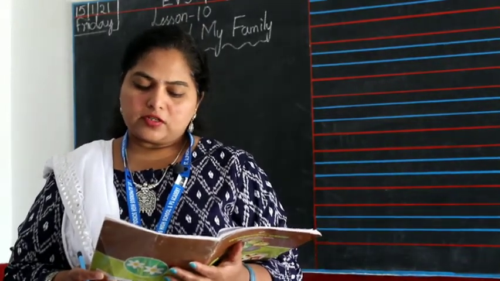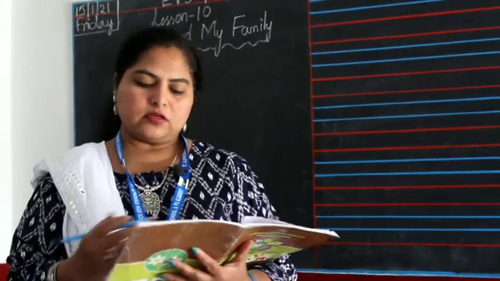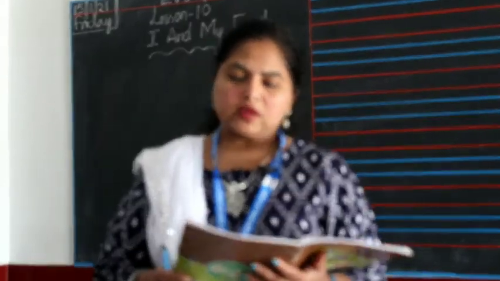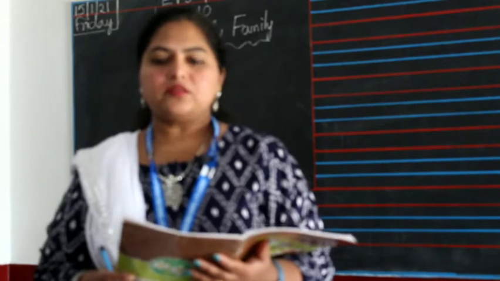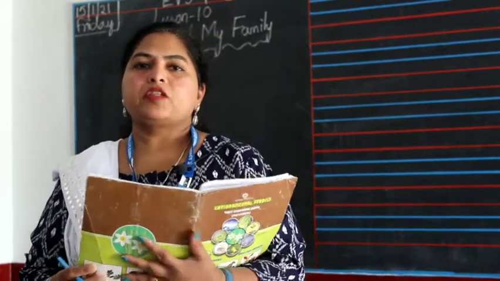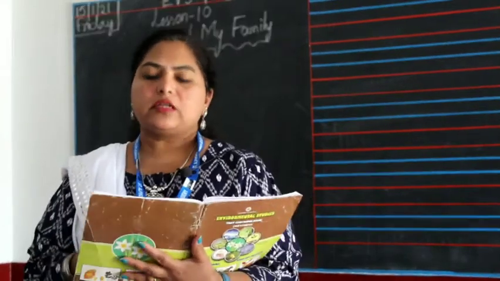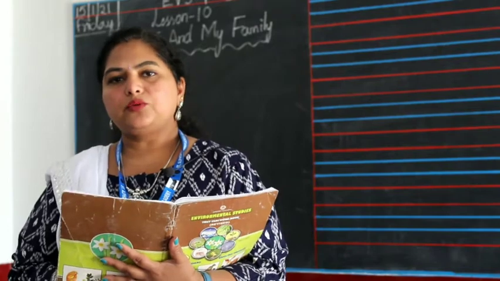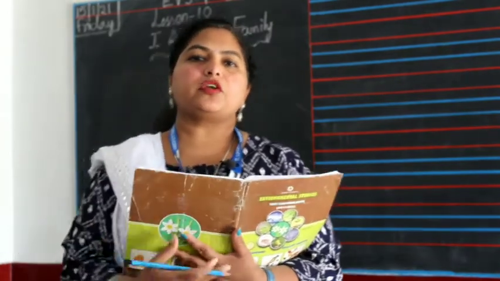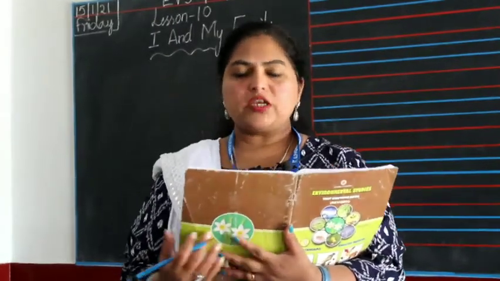Okay, let's go through the first four lines again. Father, mother, brother, sister, I love you all and I need you too. All together we sit to eat, we sit to talk and play the ball. So what does it say? Imagine you are that person who's singing this or reading it out. Then you would say father, mother. If you have brothers and sisters, you say I love you all.